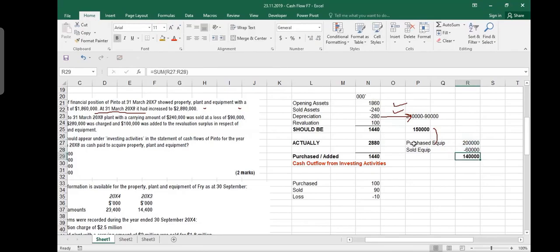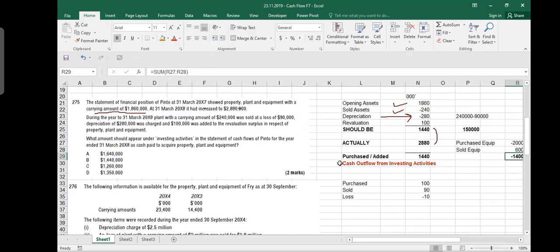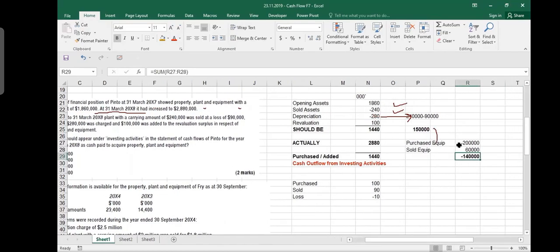This is one way of doing it. That I say, what is the value of equipment I purchased and what is the value of equipment I sold? I paid 200,000 for buying equipment. I received 60,000 from selling the equipment. So this actually should be minus 200,000, this is 60,000, so 140,000 is cash outflow. This is one way of doing it. But we have not been given data to do a question like this. They did not tell us how much we purchased. So we are forced to take the book values, the closing book values. One way of doing it is this, if they give us the data. They don't give us the data.